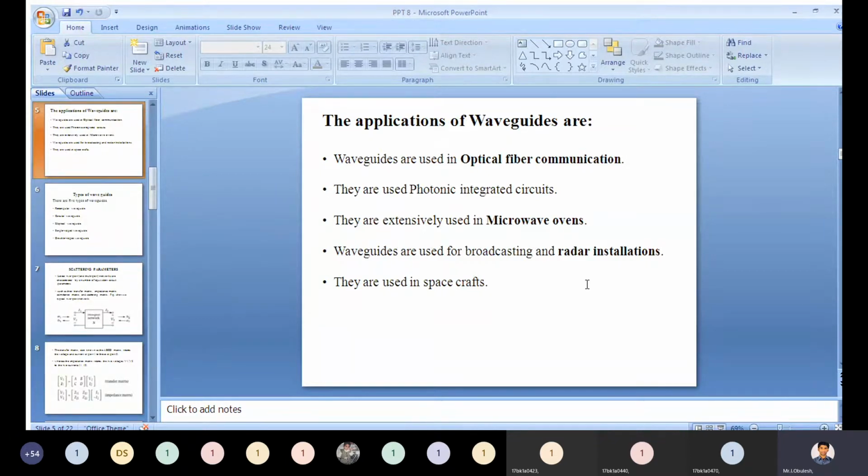Waveguides are used in optical fiber communication, photonic integrated circuits, and extensively in microwaves. Waveguides are used for broadcasting and radar installations, and in spacecraft. You need to note down all these.